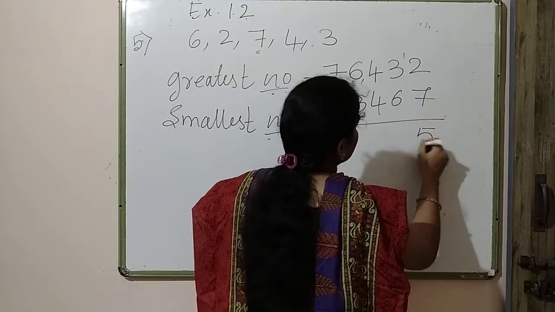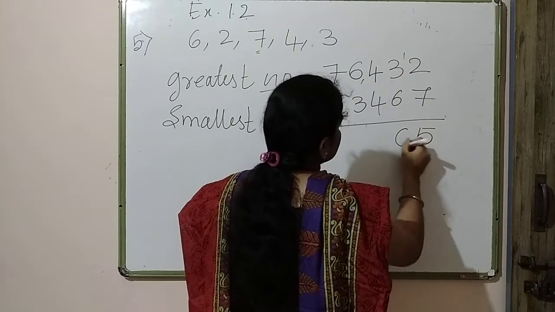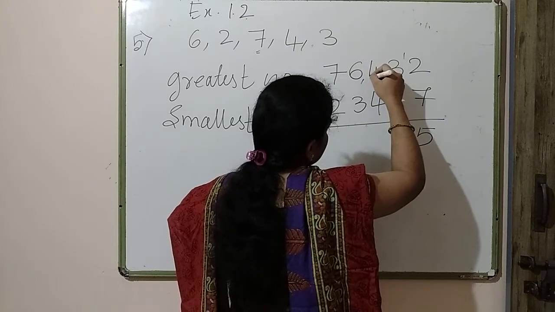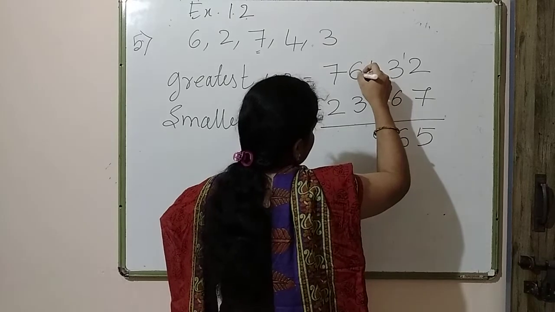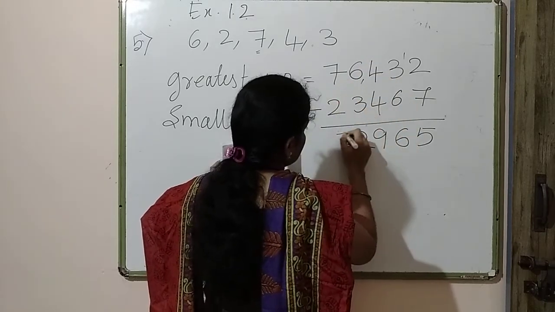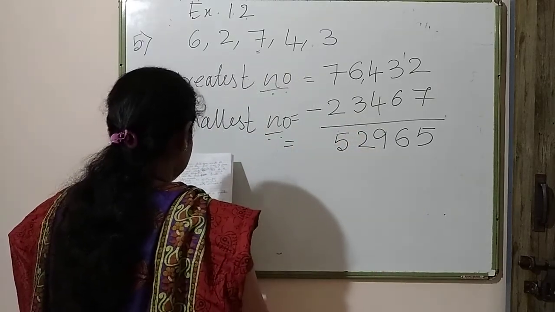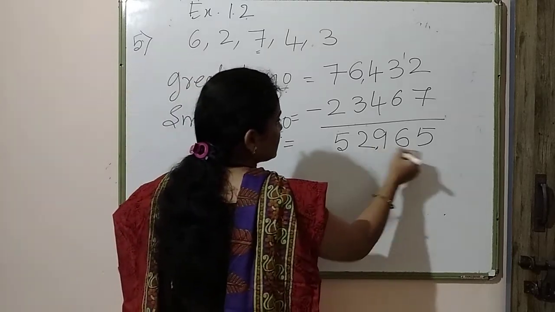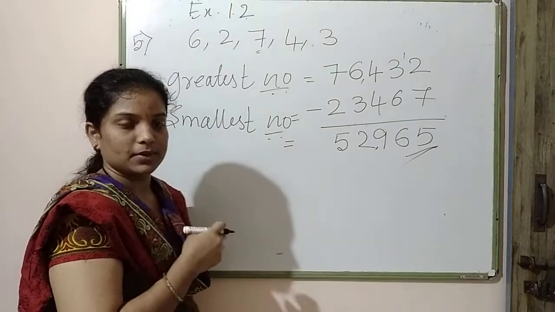This is 5, this is 2. 6, 3, right? 13 minus 4 is 9. This is 5. 5 minus 3 is 2. 7 minus 2 is 5. Got it? This is the right answer, 52,965. This is the difference between the greatest number and the smallest number.